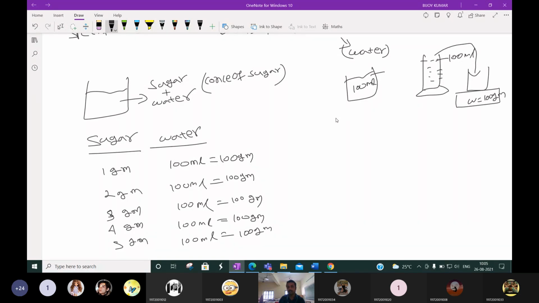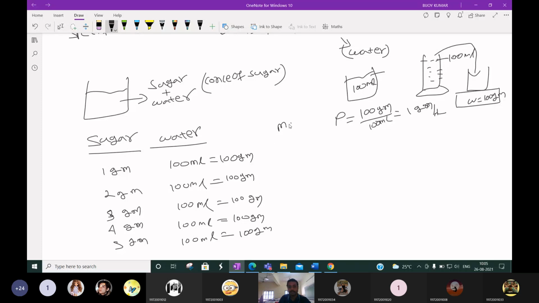Okay, then the density of water is what? Weight per volume. The weight is 100 gram and the volume is 100 ml, or you can say 100 ml of water has the weight of 100 gram. So it is nothing but 1 gram per ml. This is called density. You can say 1 ml of water has the weight of 1 gram, or 100 ml has 100 gram.